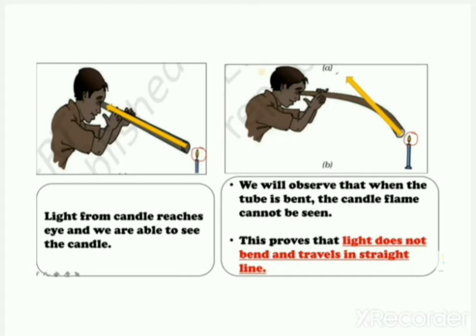It is because the bent area blocks the light and you are not able to see the light. This proves that light does not bend and travels in a straight line only.